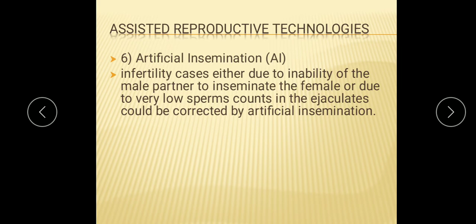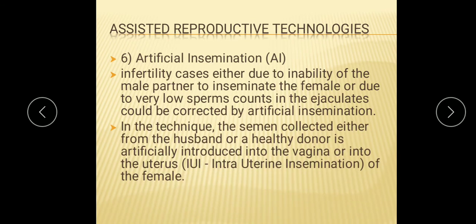This infertility, either due to the inability of the male partner to inseminate the female or due to a very low sperm count in the ejaculate, could be corrected by this artificial insemination. So semen collected either from the husband or a healthy donor is artificially introduced into the vagina or into the uterus of the female, that is IUI, intrauterine insemination. So understood children, this is artificial insemination.